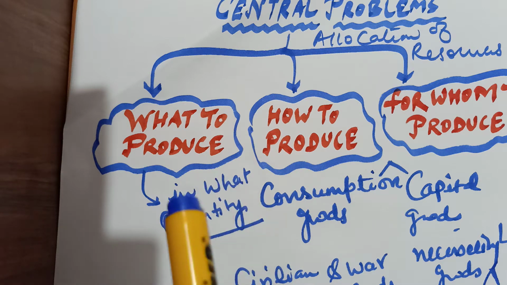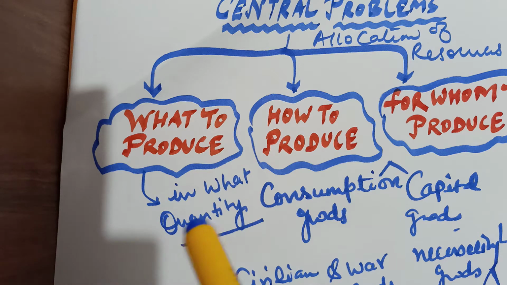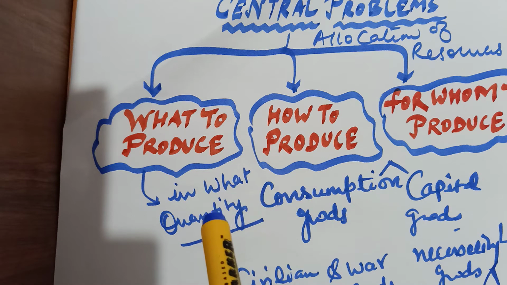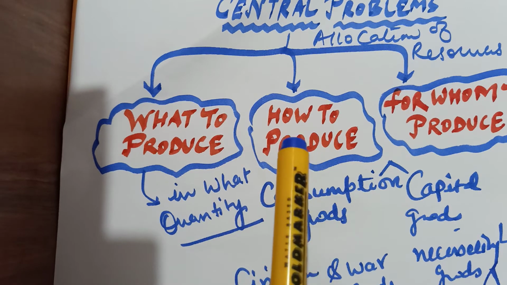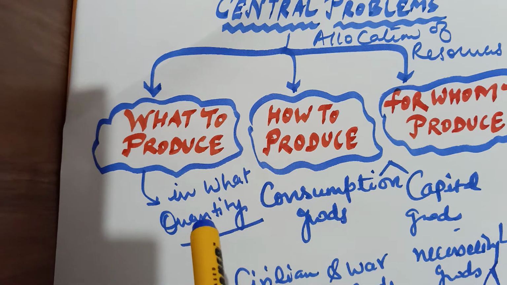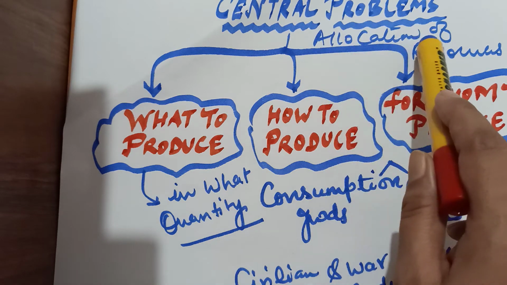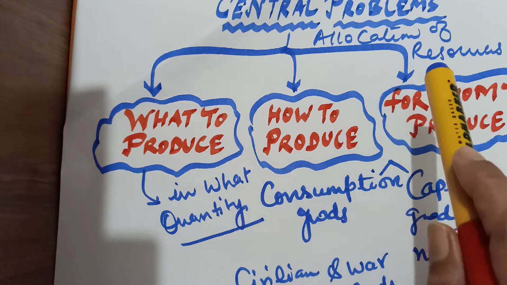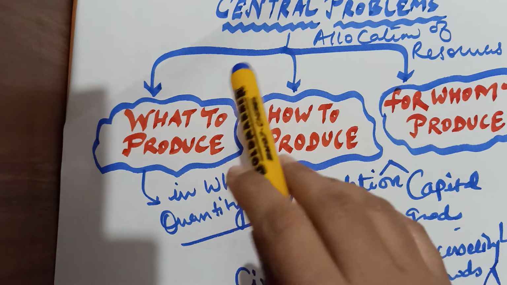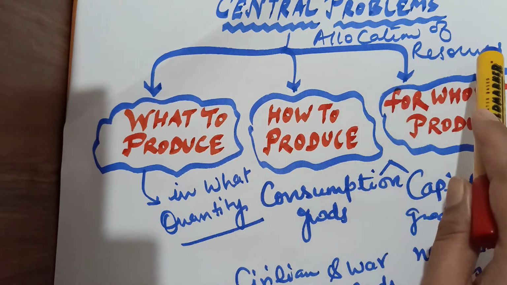Through these activities, every society has to face scarcity of resources, which gives rise to the problem of making a choice. In other words, every society has to decide how to use scarce resources. So broadly, the central problem of an economy is related with allocation of resources. Following are the central problems related to allocation of resources.